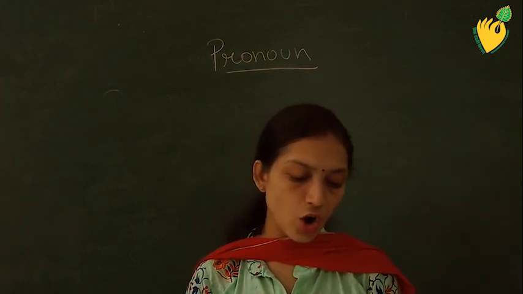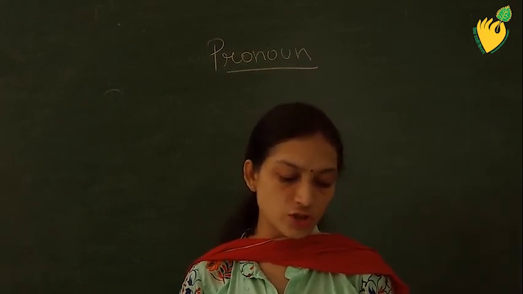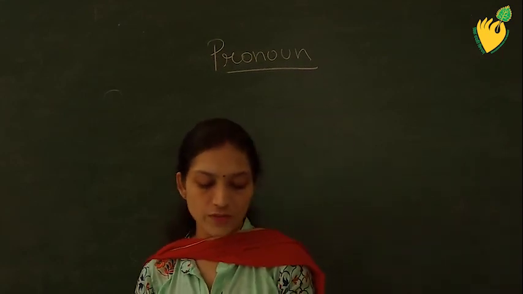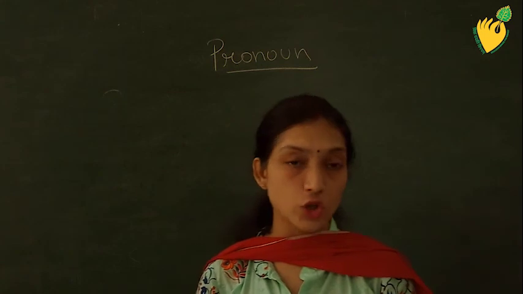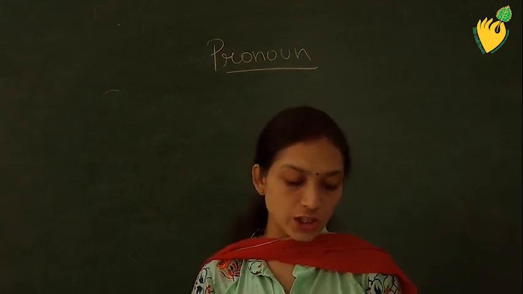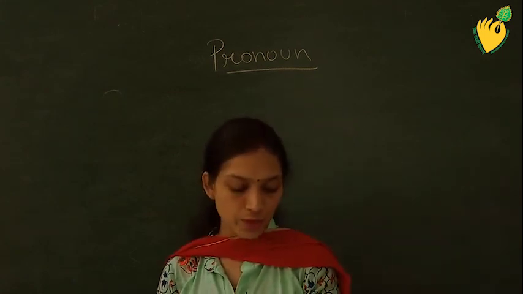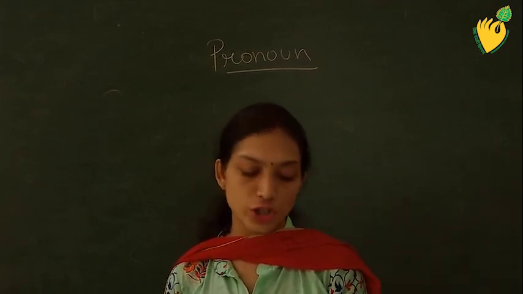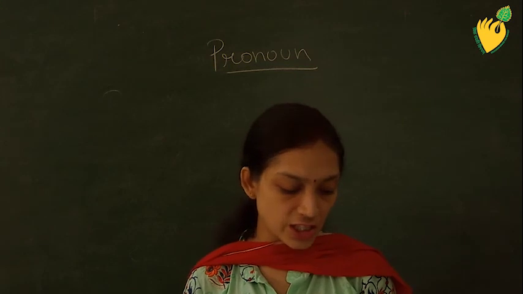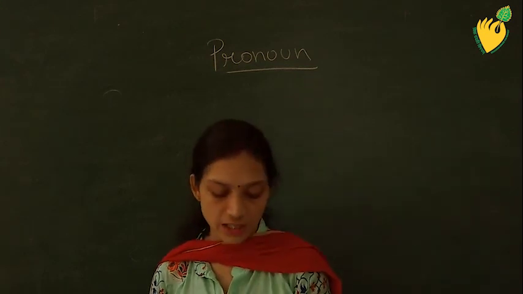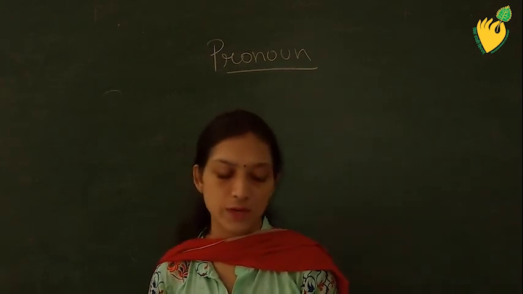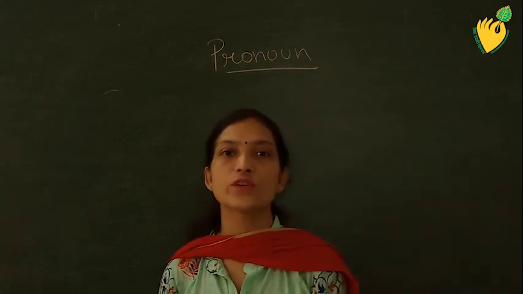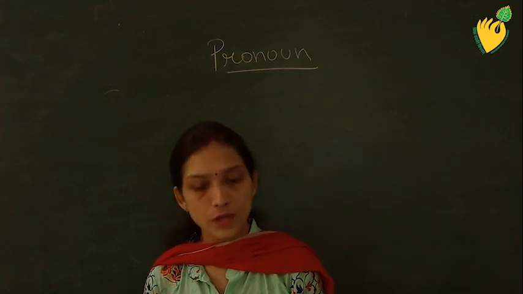Pranav and Devika always come late to the class. Today Pranav and Devika have come early. Pranav and Devika always come late to the class, and there are two people. Today they have come early. Rajat got a new bicycle. He is riding it. So students, you can see that for singular nouns we are replacing them by singular pronouns, and for plural nouns we are replacing them with plural pronouns.